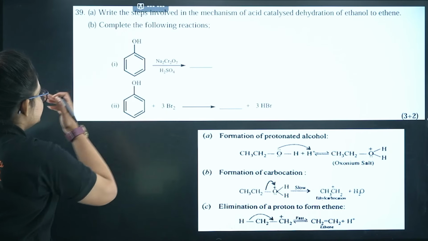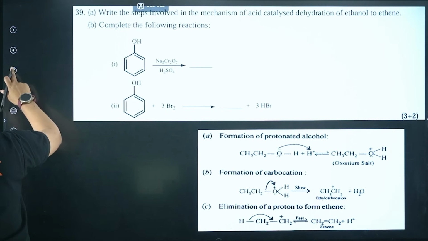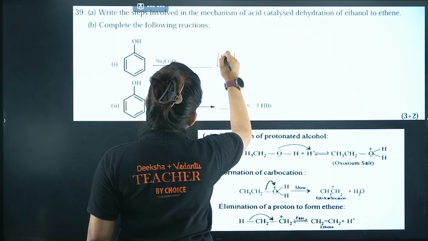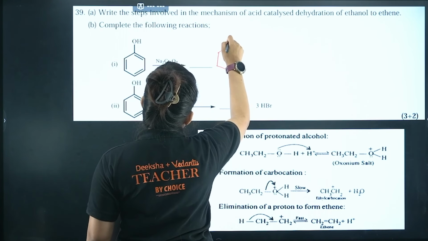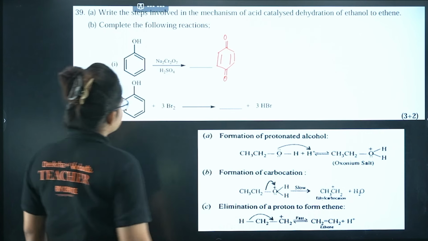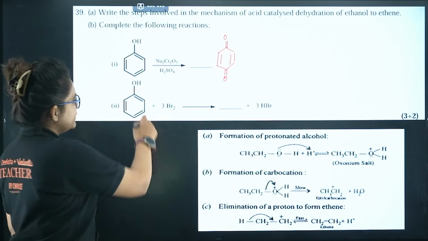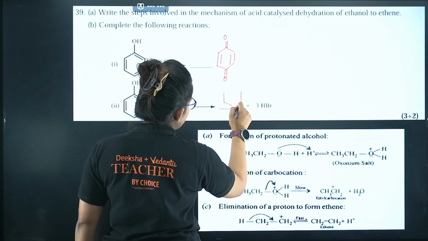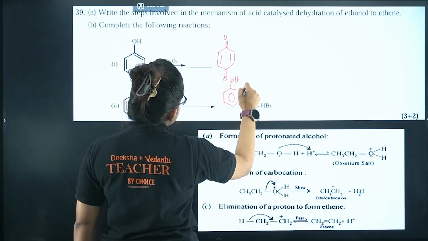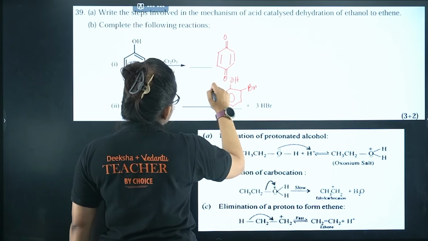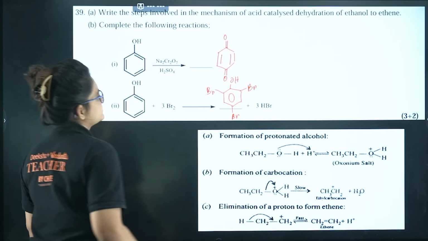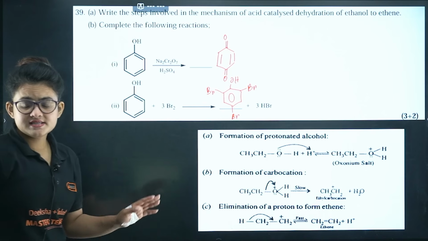Okay, now for this particular case, it's the oxidation of phenol, right? So you will get benzoquinone out of it. Okay, and for this particular case, you will get both ortho and para substitution. So this is, let's say, OH, here also bromine, all the ortho substitution and para substitution. Okay, I guess it's clear to you.